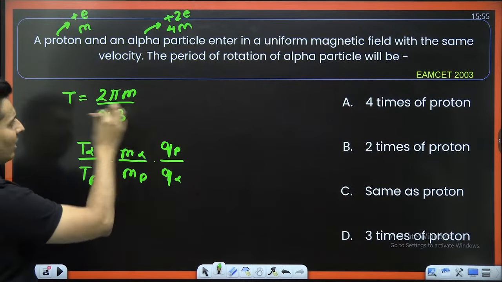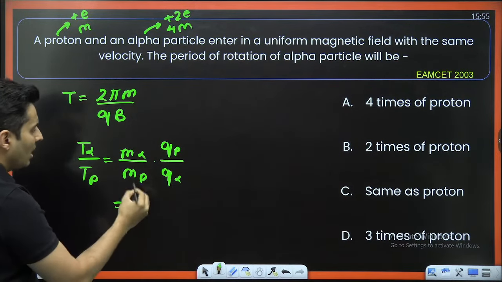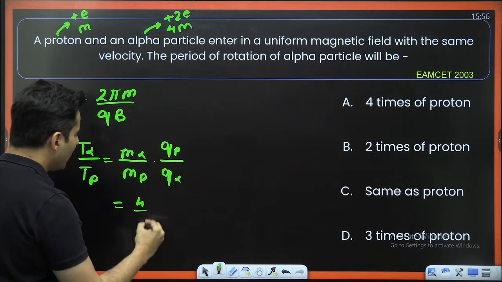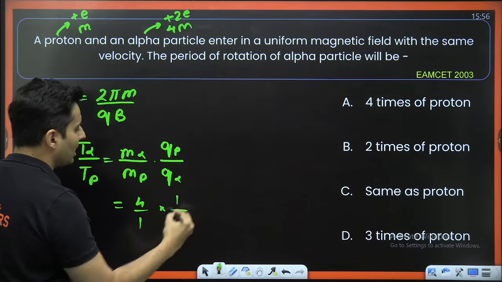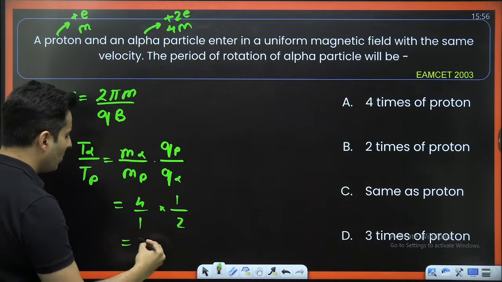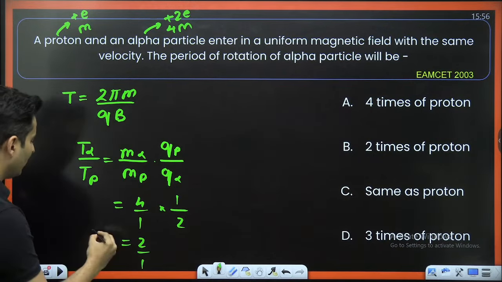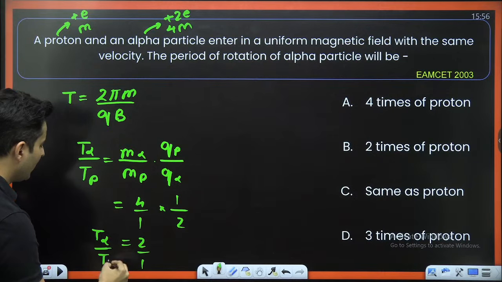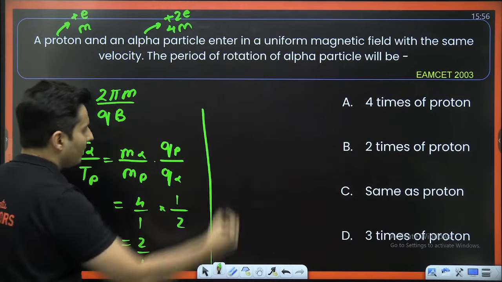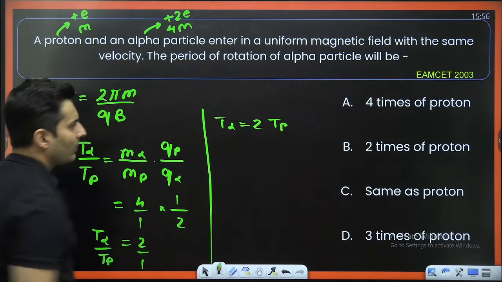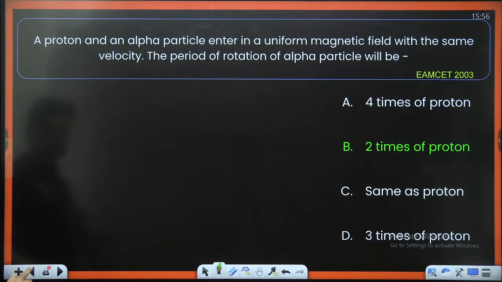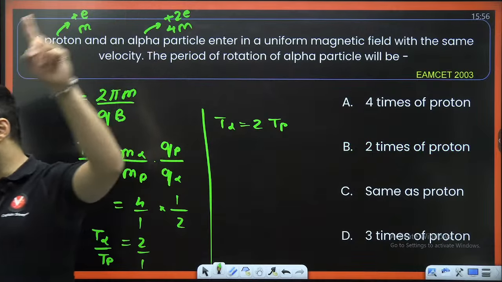Magnetic field is the same, velocity didn't even come into the picture. Alpha particle is 4 times heavier than proton and has twice the charge of a proton. So 4 by 2 will make it 2:1. So the time period of alpha will be 2 times the time period of the proton. So 2 times is option B. Yes, B is the correct answer.